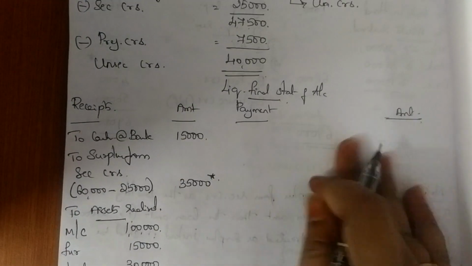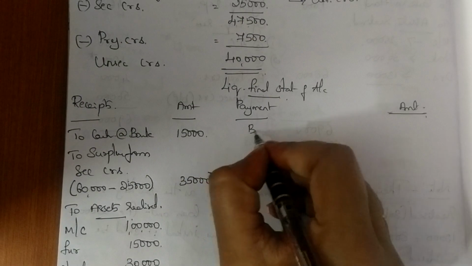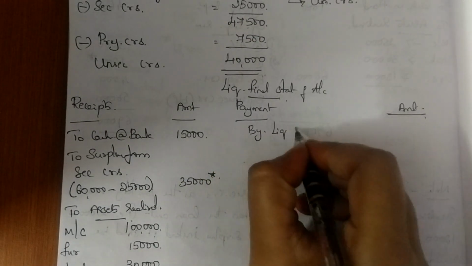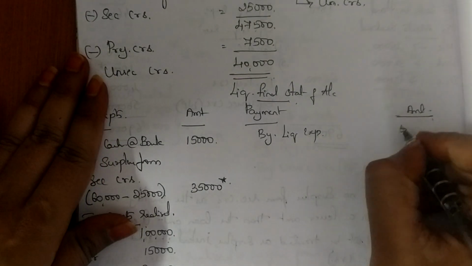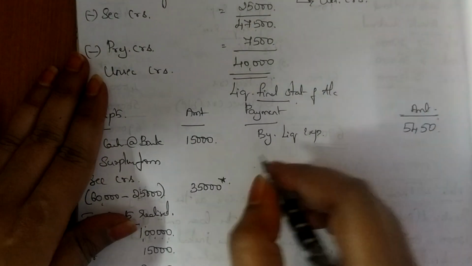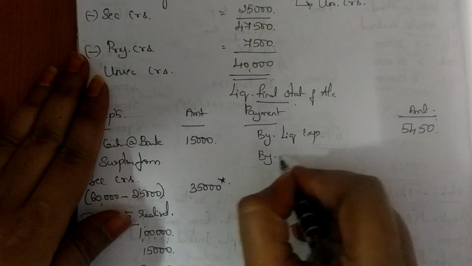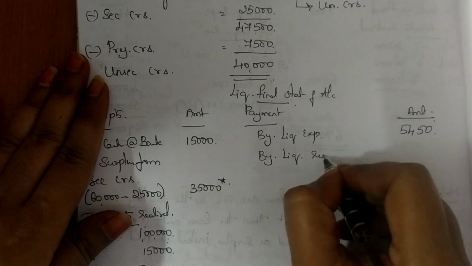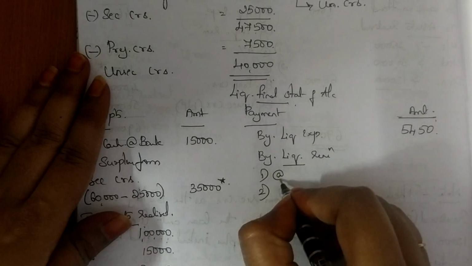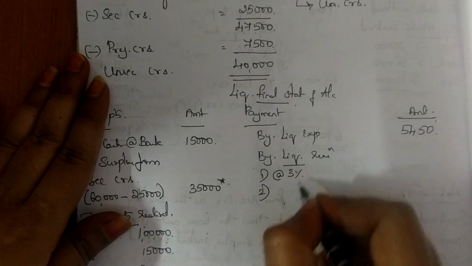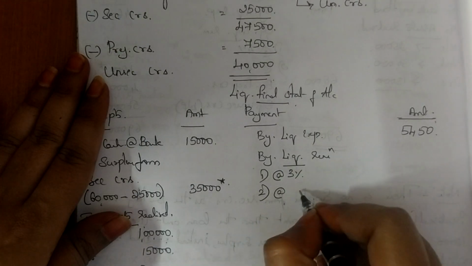Let us move to the payment side. So by liquidation expense they have given 5,450. Then I write liquidators remuneration. Now please be careful when you are doing a remuneration. You have one percentage given as 3 and the other percentage given as 2.